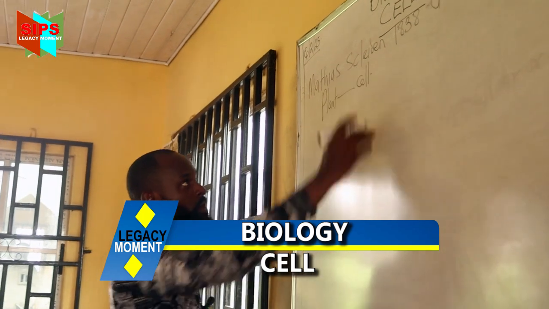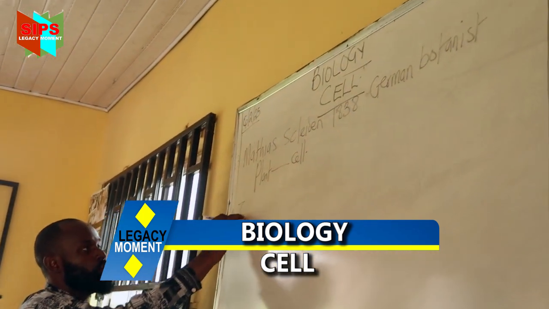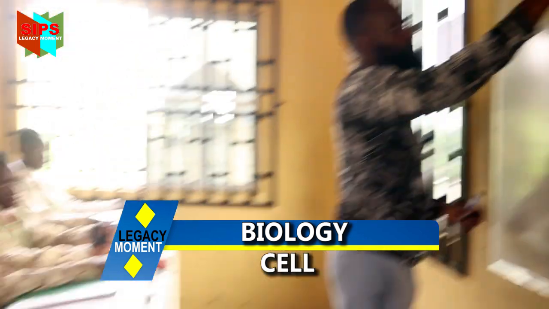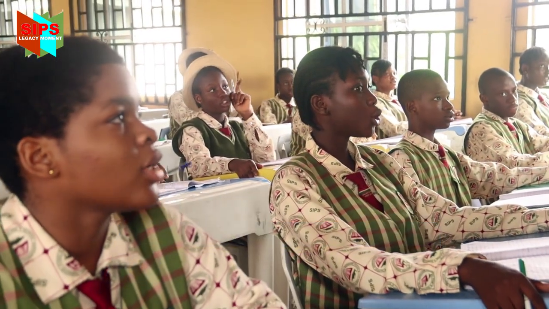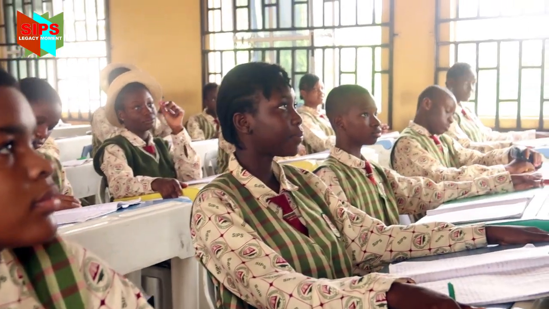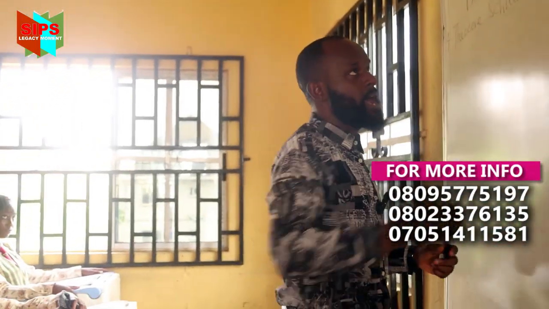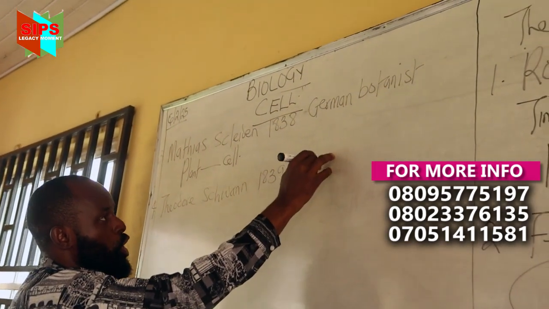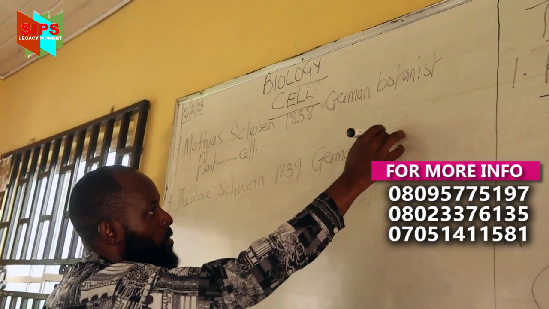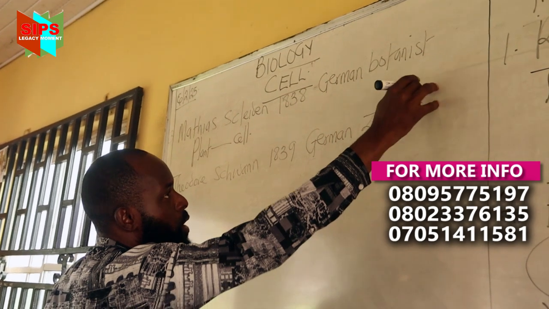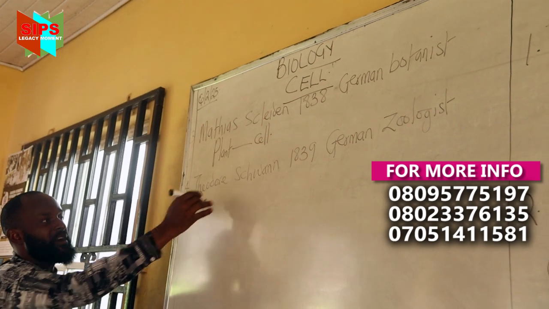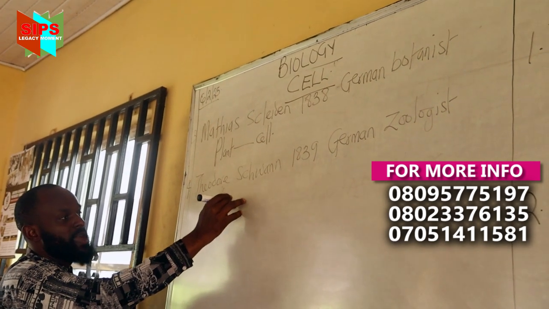A cell. Now, the fourth scientist is called Theodor Schwann. Pronounce after me. Theodor Schwann. In the year 1839. He was a German zoologist. Now, what was his contribution? Very simple. He said that the body of animals are made up of what?